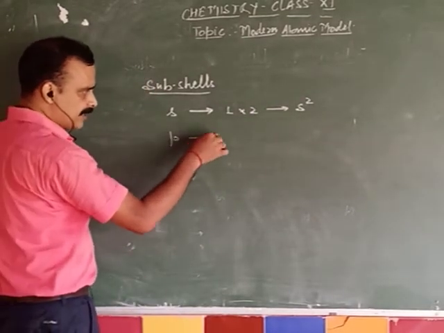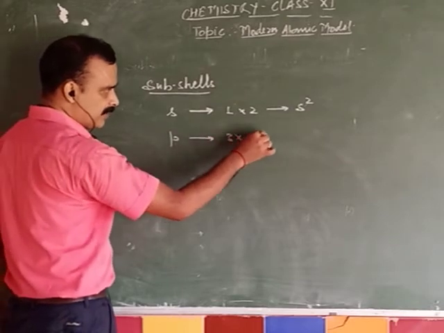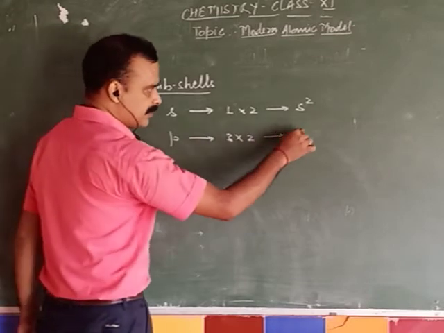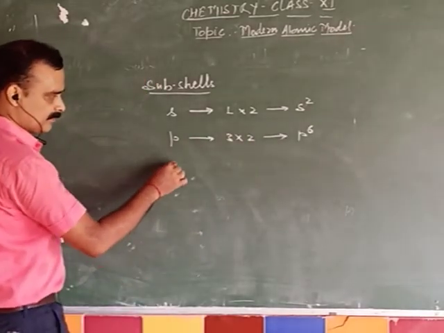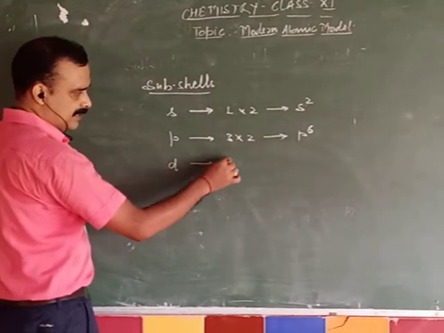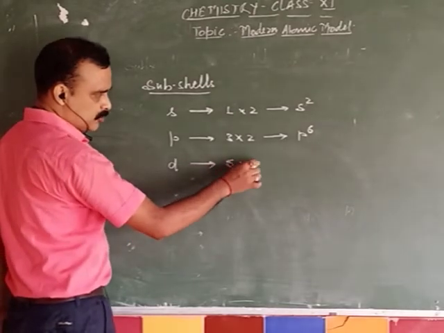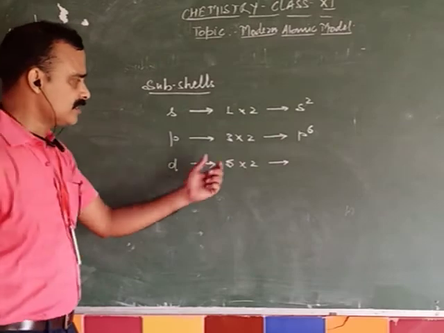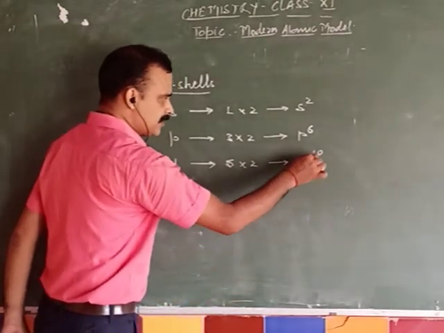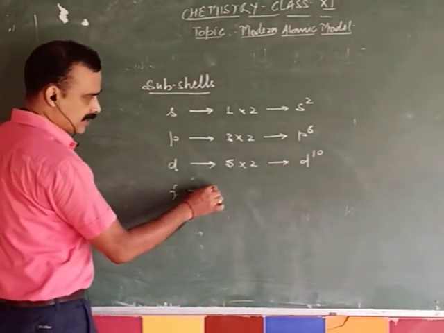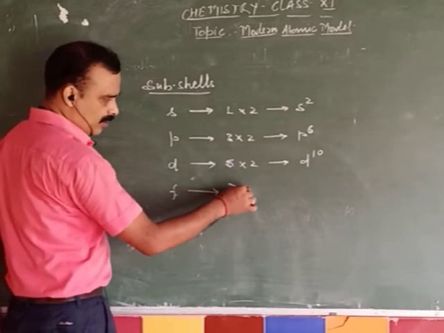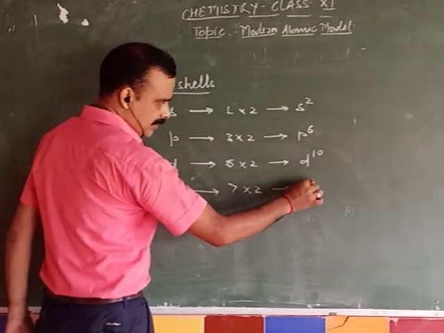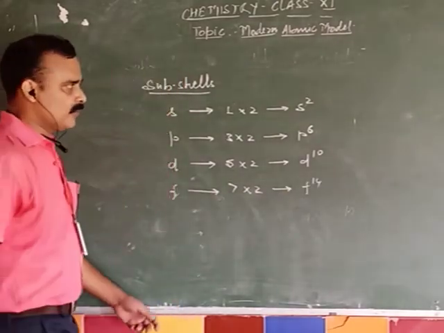The P subshell has 3 orbitals multiplied by 2, so it can have a maximum of 6 electrons, thus it is represented as P6. The D subshell has 5 orbitals, 2 electrons each, so it can carry a maximum of 10 electrons and the representation is D10. The F subshell has 7 orbitals, each can carry 2 electrons, and the representation is F14.